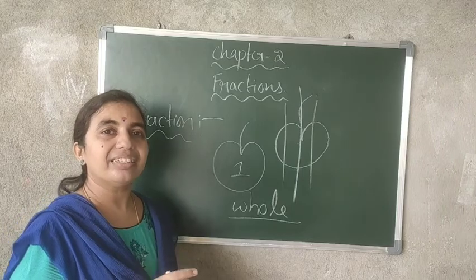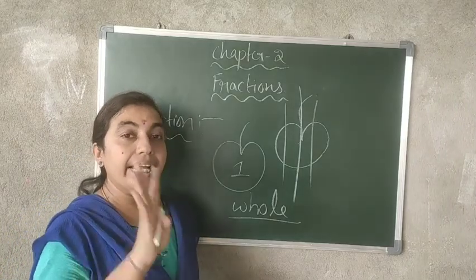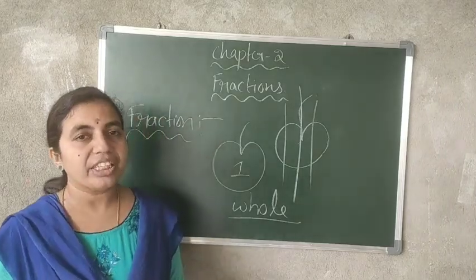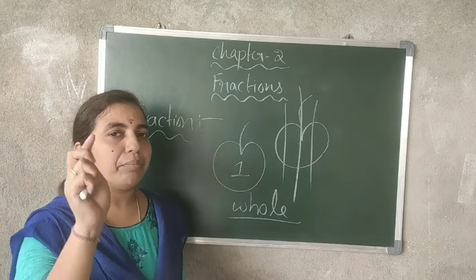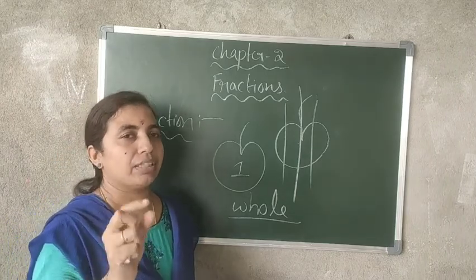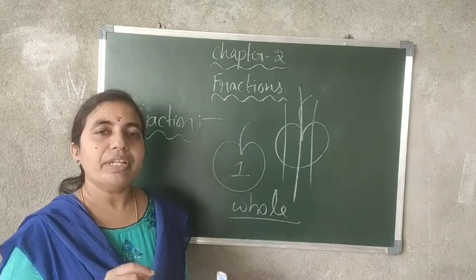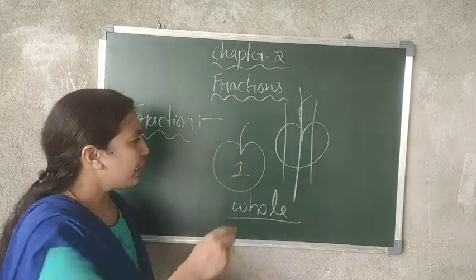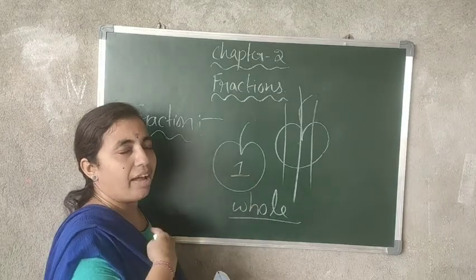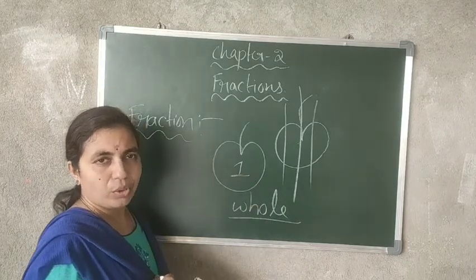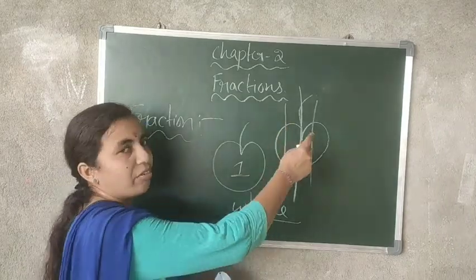You divided that into 4 equal parts, and remember clearly, equal parts. When it is 1 apple, you say I have 1 apple with me. Then you gave 1 piece to your friend.